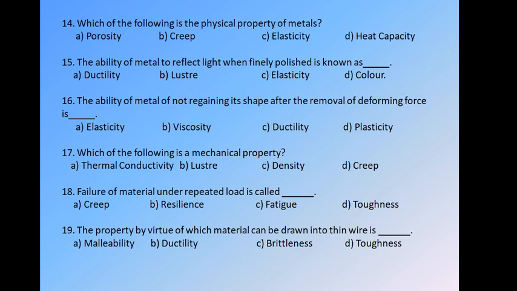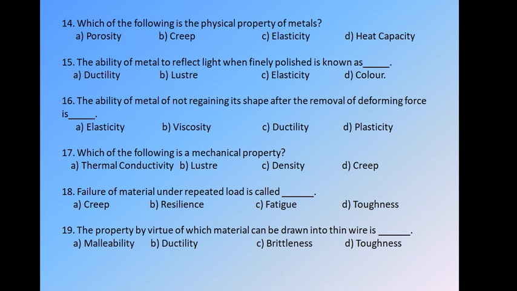Question number 14. Which of the following is the physical property of metals? As we studied, there are a total of 3 types of properties of materials, that is physical property, thermal property and mechanical properties. So we have options like A porosity, B creep, C elasticity, D heat capacity. By looking at the options, you can simply give the answer, because as you know, creep and elasticity are mechanical properties. Heat capacity is related to thermal, that is, heat capacity is a thermal property.